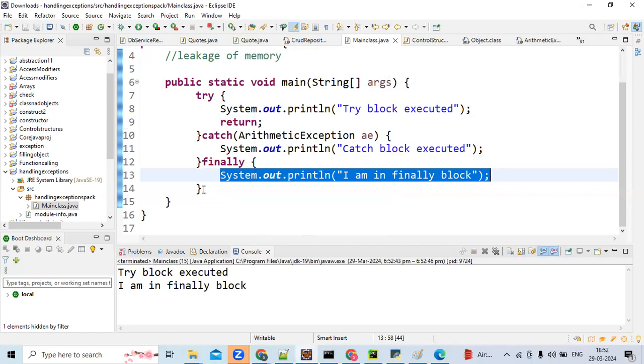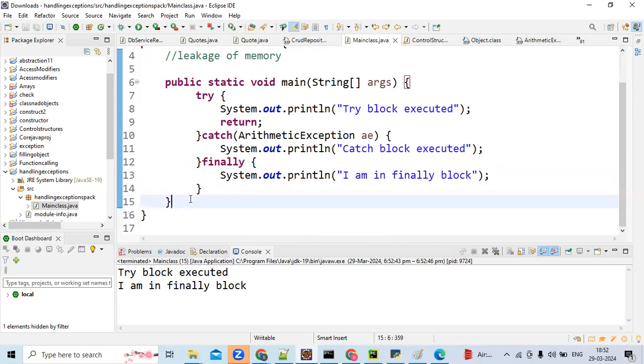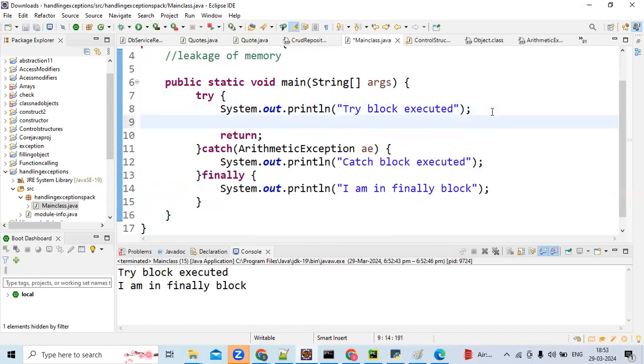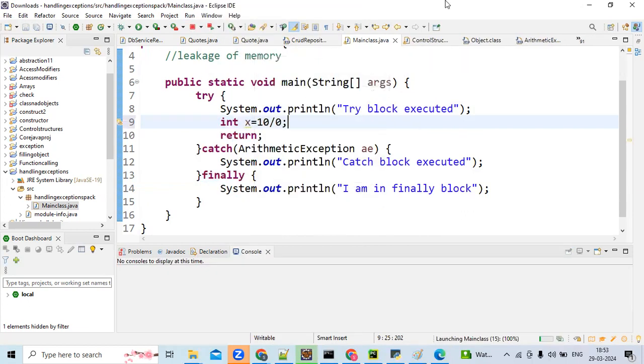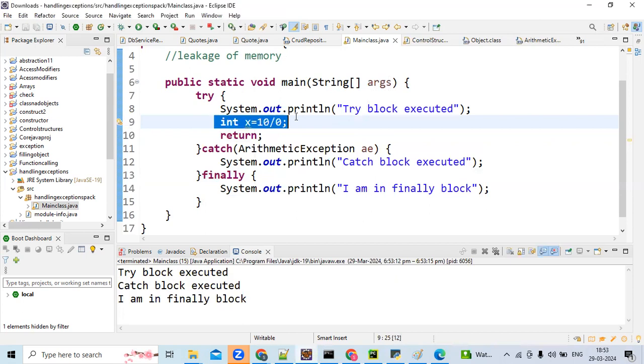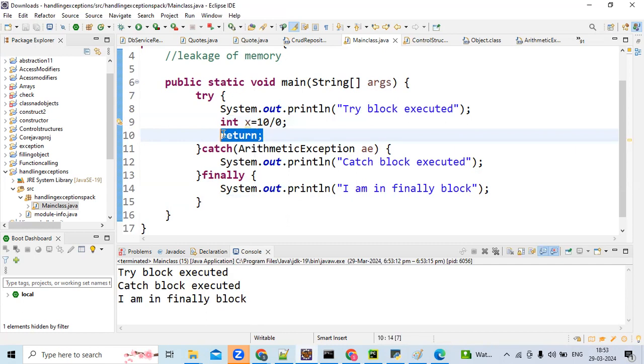Now if an exception is raised in try, that is normal, like earlier. If an exception is raised, the catch block will be executed and then finally. After finally only is the return statement considered.